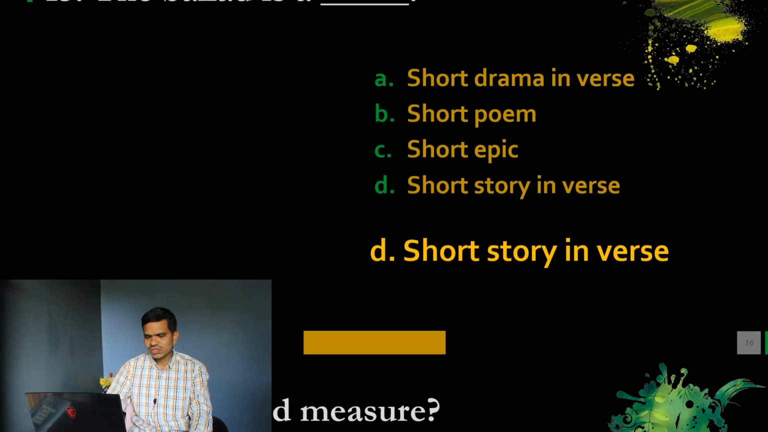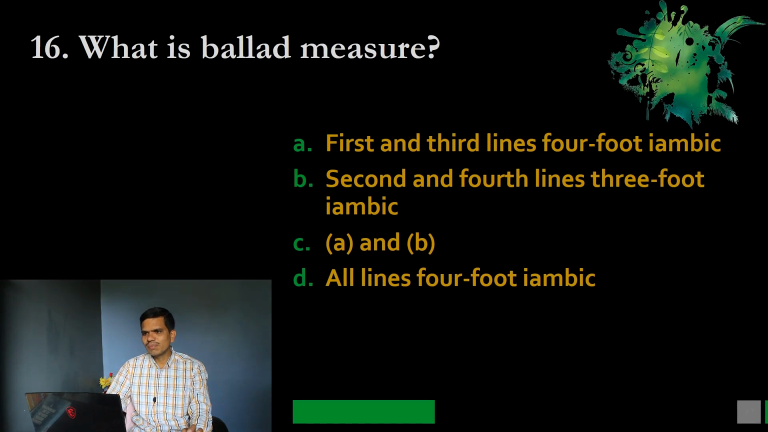So please keep this in your mind, and you will understand this ballad. Ballad is nothing but a short story in verse. It is a narration. It states the story of a great person, a great poet, a great leader in the form of verse. And people sing, or this band of singers sing, with the accompaniment of a musical instrument called harp or fiddle. Next question. What is ballad measure?